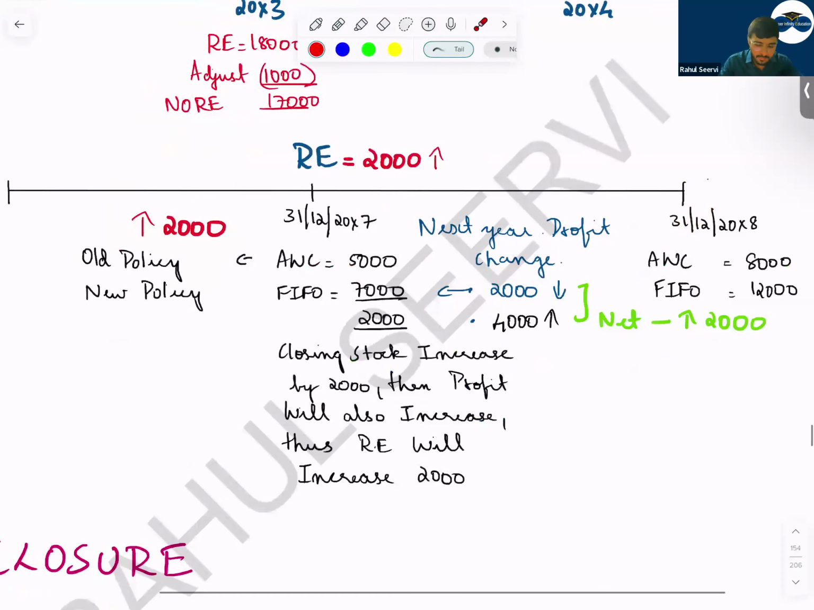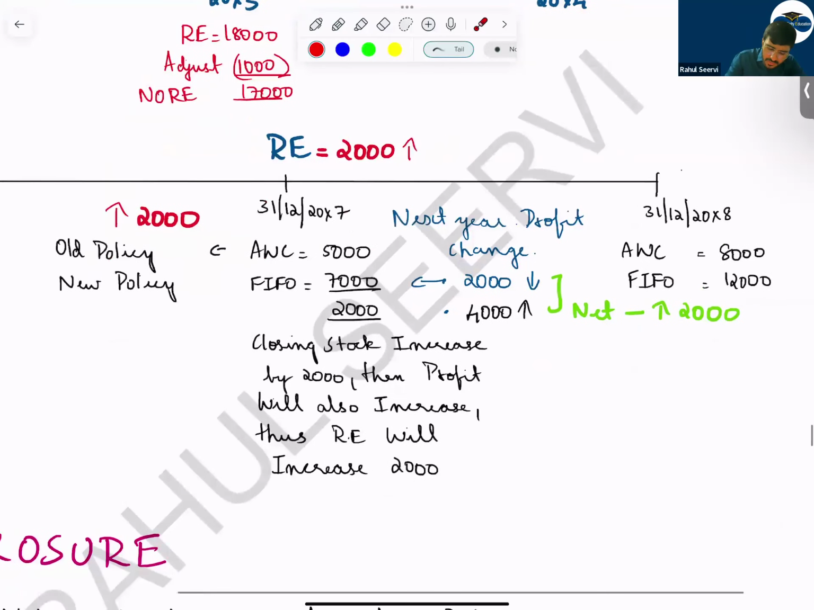Now see the retrospective impact. Here I mentioned that 5,000 is the value of the closing inventory. Here with FIFO it is 7,000. So increase in inventory is how much? 2,000. So can I say if your closing inventory is increasing, what will happen? Closing stock increases by 2,000, then profit will also increase by 2,000. Because if your closing inventory is increasing, can I say the cost of goods sold will come down? If the cost of goods sold comes down, the profit will increase.